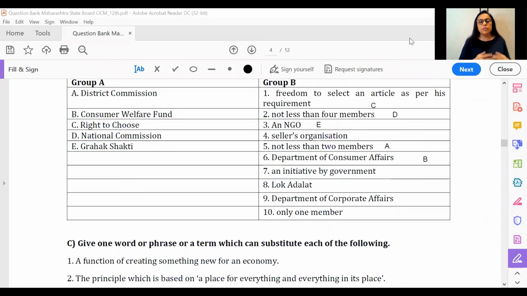So far, we have discussed choose appropriate alternative. There were 15 questions given in the question bank, as well as we've done 5 match the pairs. We shall stop the video here, and I would request everybody to please join in back for the next video, which will be on the other part of the question bank which has been given by the board.